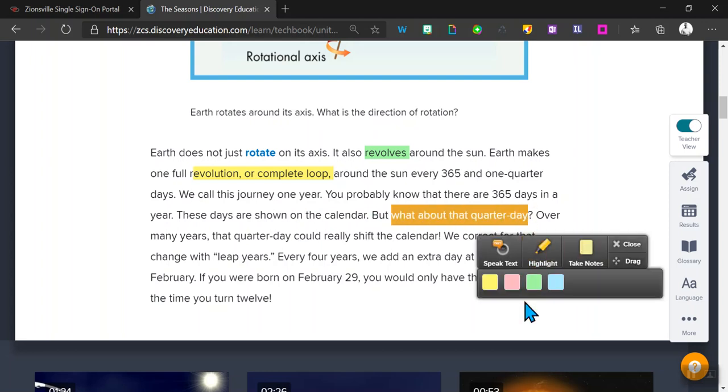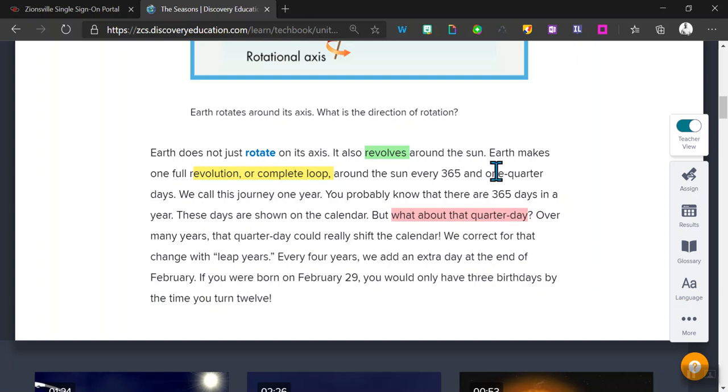And that quarter day, because it takes 365.25, right? A quarter is 25 cents. We need 4 quarters to make $1. Well, over many years, that quarter day could really shift the calendar, right? So if we didn't add up those quarter days, we would eventually have, in the Northern Hemisphere, our seasons flip. We'd eventually have winter in the summertime and summer in the wintertime. Or like our seasons would flip, like with our Northern and Southern Hemispheres.